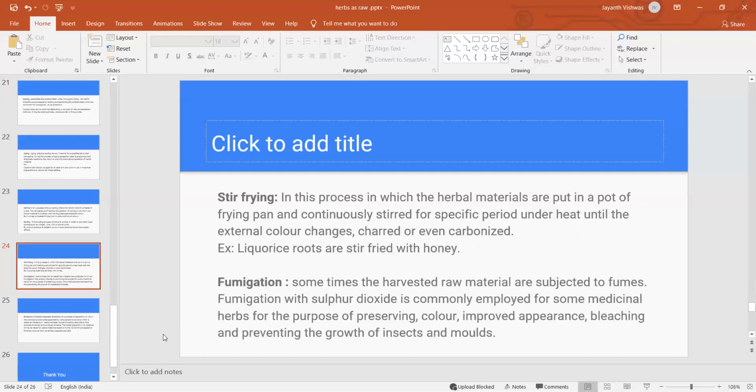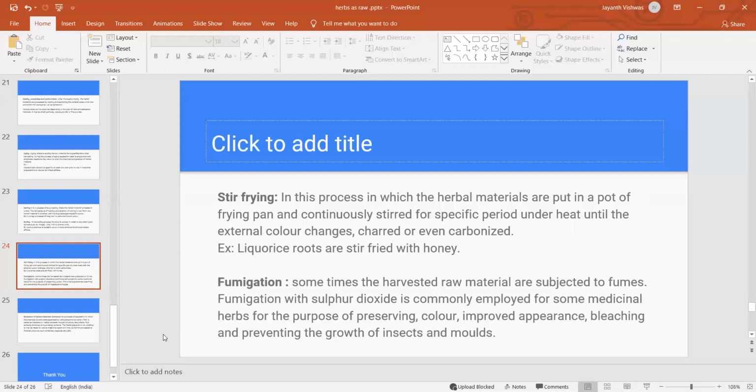It's also important that the harvested raw material is subjected to fumes. So you have to go for fumigation. Under fumigation, we can use sulfur dioxide. We can apply sulfur dioxide to the herbal raw material for preservation, for developing color, for improving appearance, and even for bleaching and for preventing the growth of insects and molds.